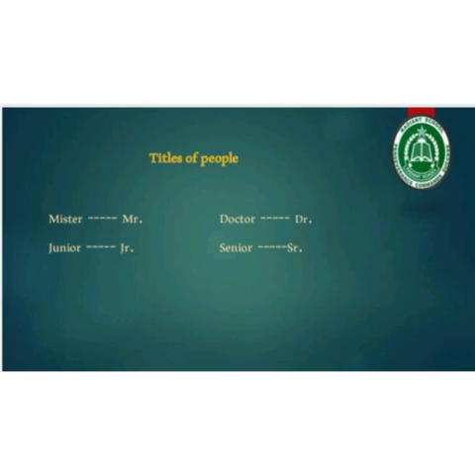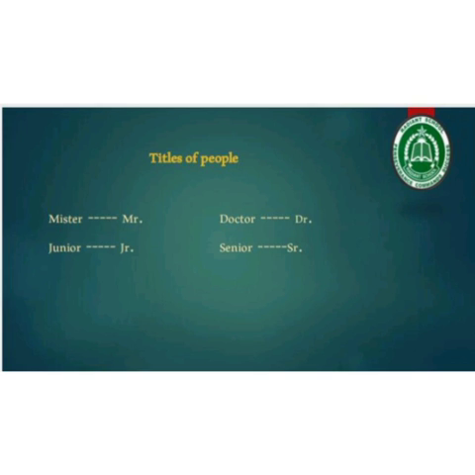Now it is the question, what gets abbreviated? Yes, there are a lot of things which we can abbreviate. First of all, look at the titles of the people. We can abbreviate titles of the people. Yes, Mr., Junior, Doctor, Senior. How are they abbreviated?